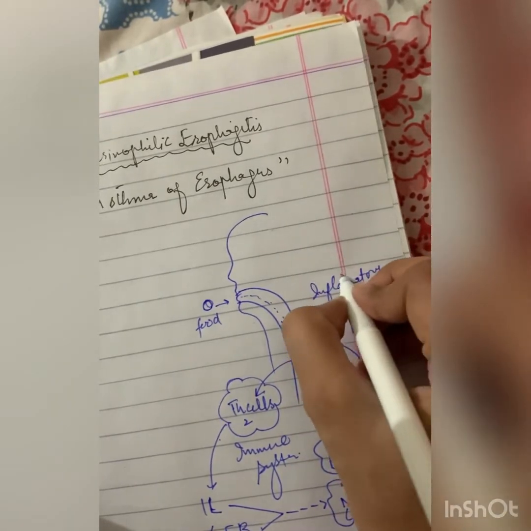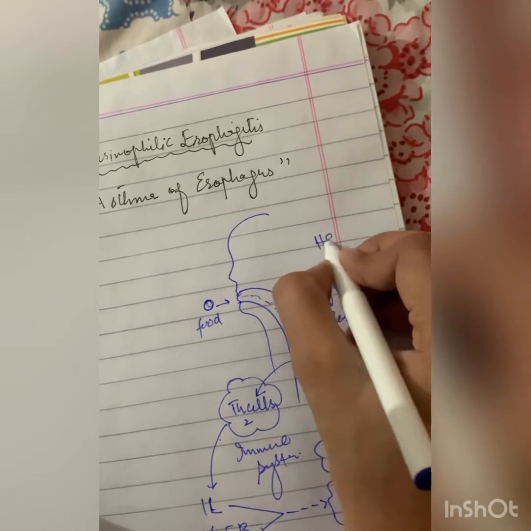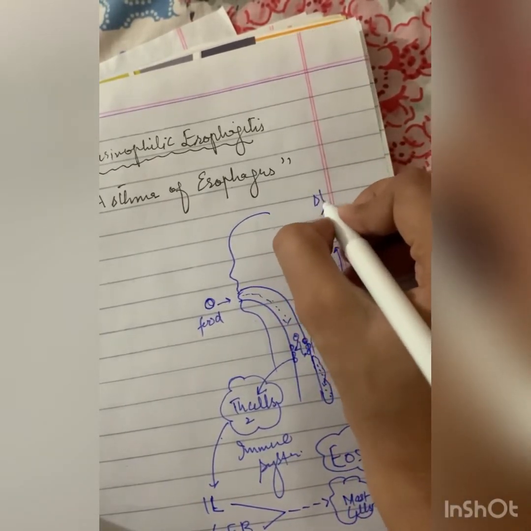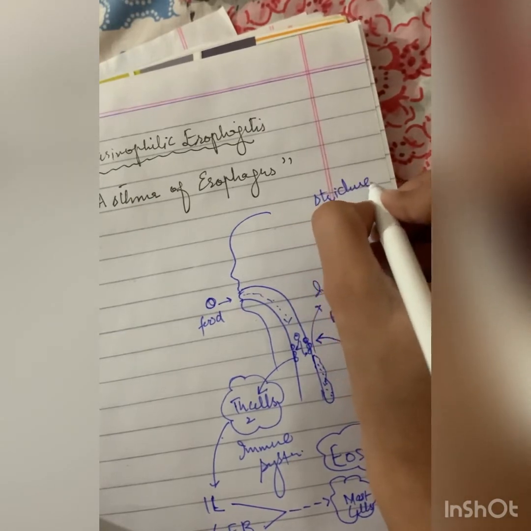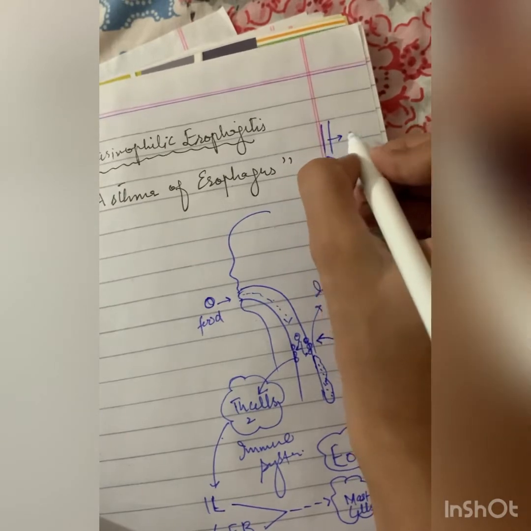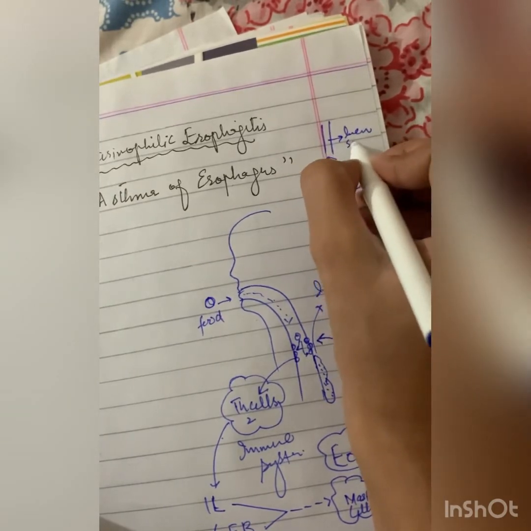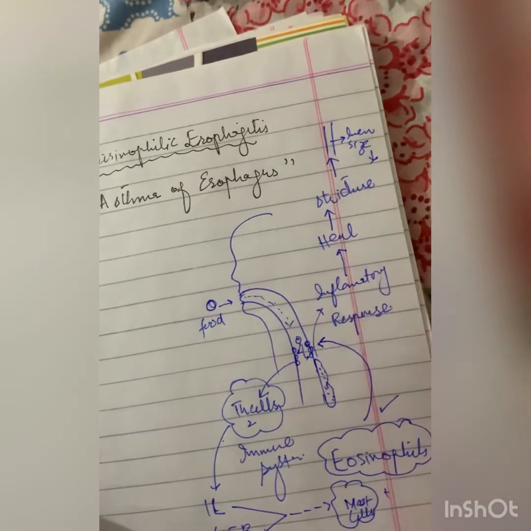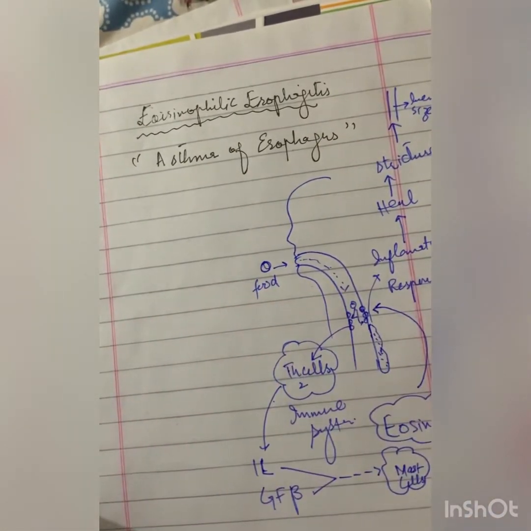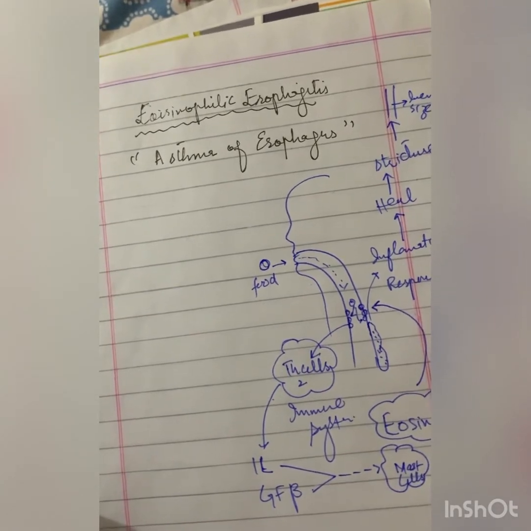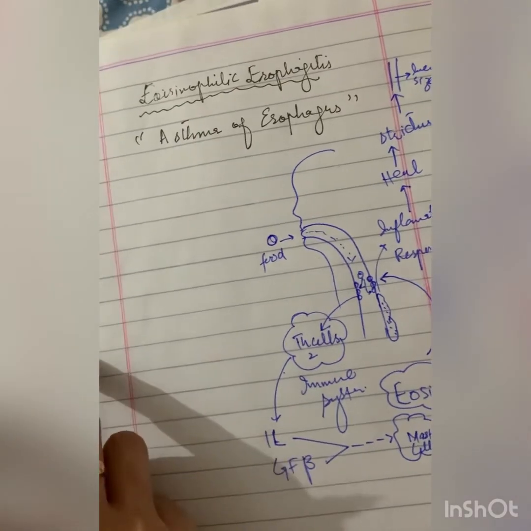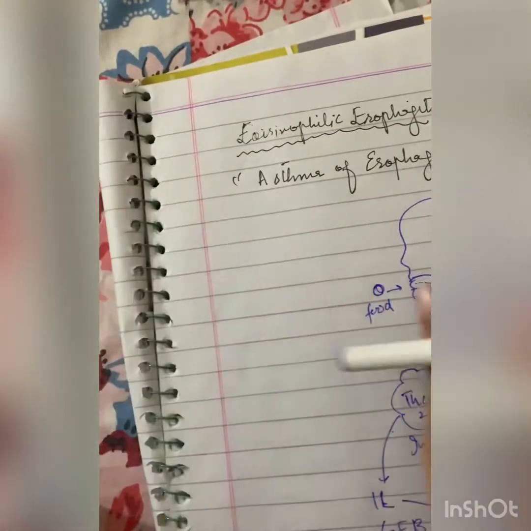And when this inflammation heals, it forms strictures, due to which the esophagus becomes narrow. The lumen size of the esophagus decreases. So this is the main pathophysiology of the disease. Now, by this scheme, we can easily remember the definition.